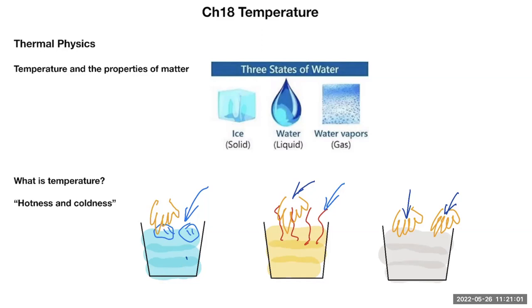So you see, hotness and coldness cannot be easily quantified, and it is a very subjective sensation. It's not something we can rely on as a scientific definition for temperature, let alone quantifying it based on that. So we need a better way to define temperature.